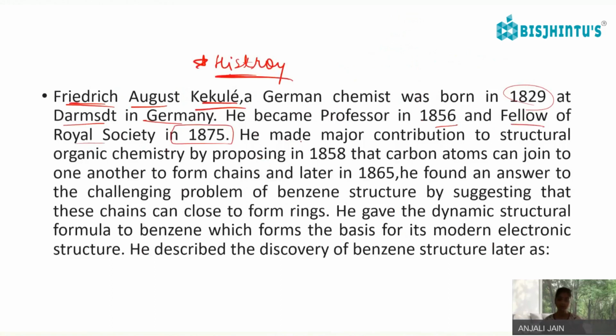He made a major contribution to structural organic chemistry by proposing in 1858 that carbon atoms can join to one another to form chains. And later in 1865, he found an answer to the challenging problem of benzene structure. Because of the resonating structure, he gave the resonance of how benzene can exist. This double bond can shift over here.